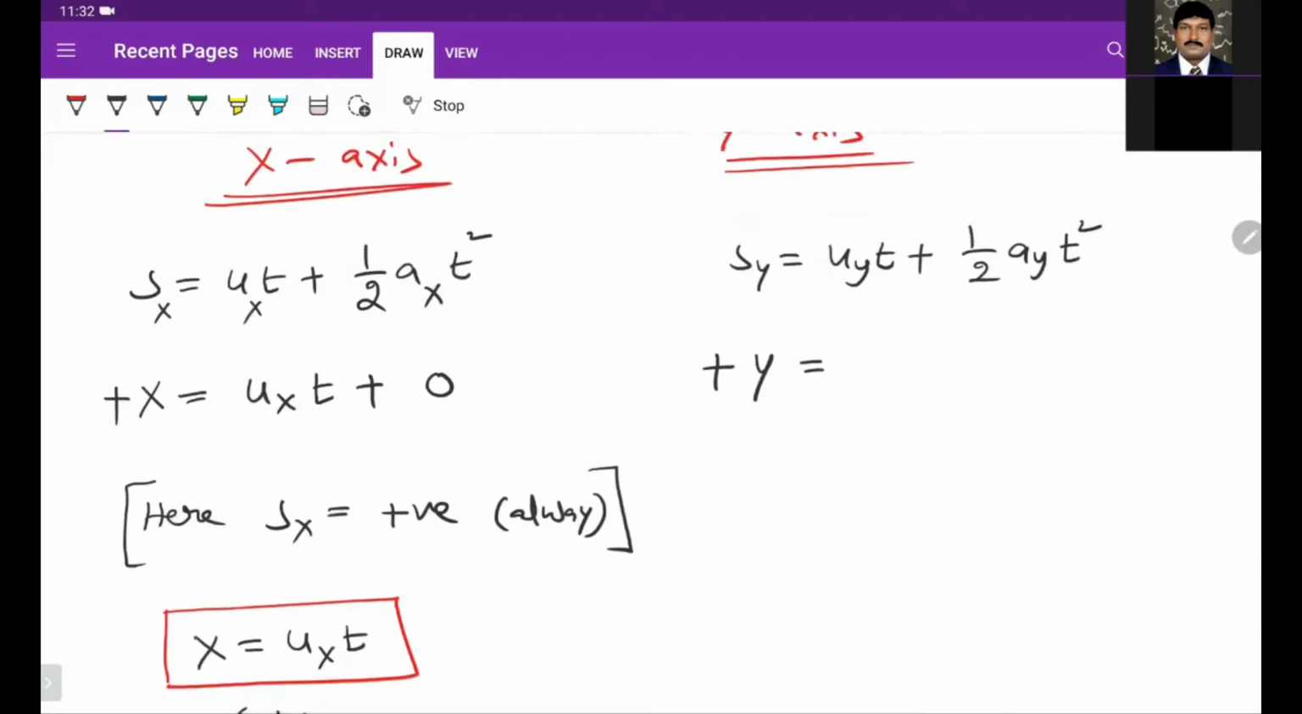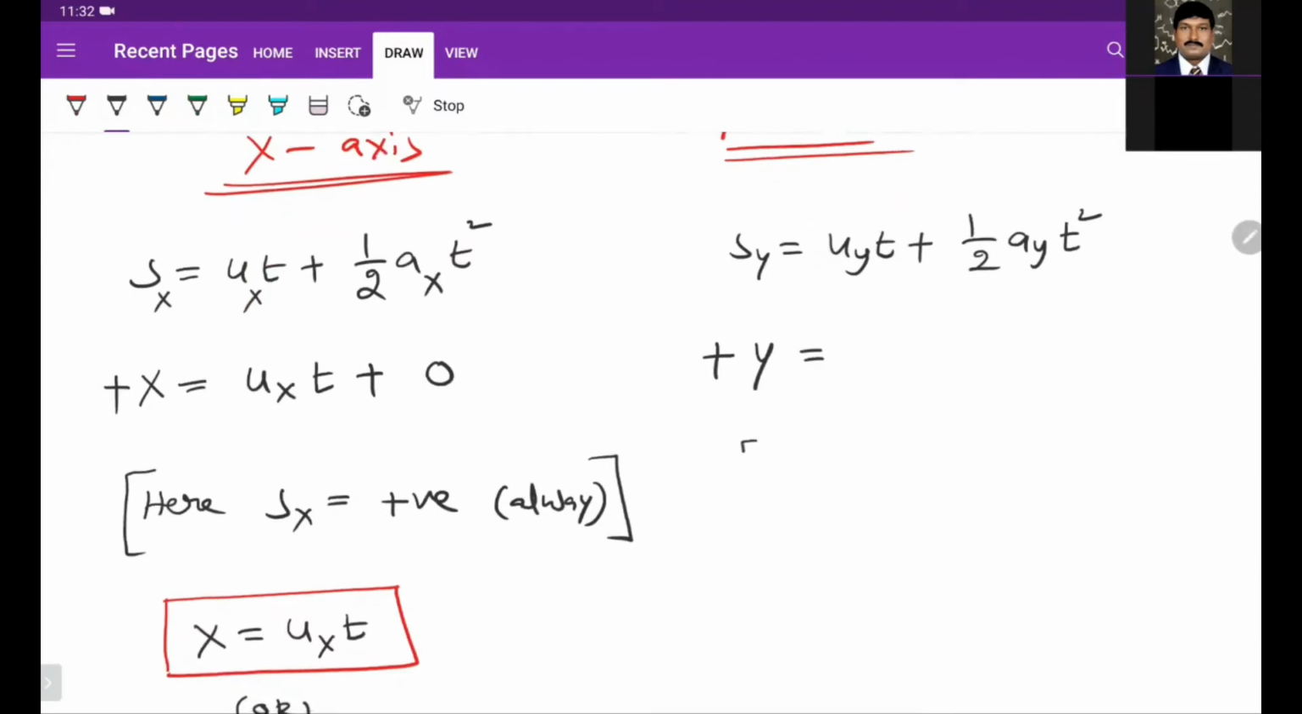Here also, the displacement is always positive. Ground to ground, particularly in this situation, Sy is always positive. Maybe it is going up, maybe it is coming down, it is always above the origin. That is the reason it is also positive.